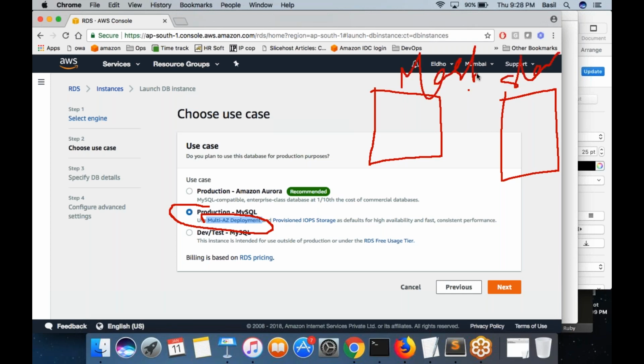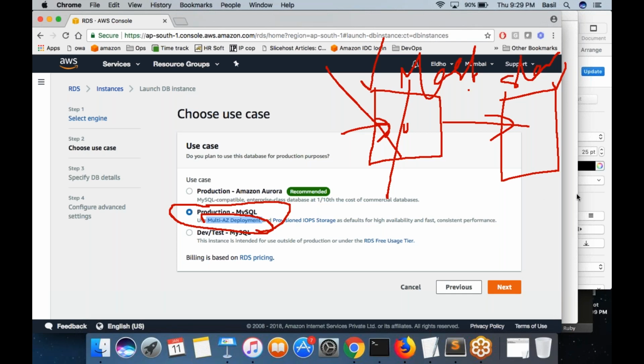It is to the master machine I'm going to connect with the MySQL, then going to write my data into it, and the slave machine will replicate the data in real time. So the master could be placed in one availability zone, the slave would be placed in the other availability zone. So in case the master ever fails, automatically the slave will become the new master. You don't really need to do anything from your side. So you can go with this option if you are in a production environment, then you can make sure that even if the master fails, it will fail over to the slave. AWS will take care of that internally.